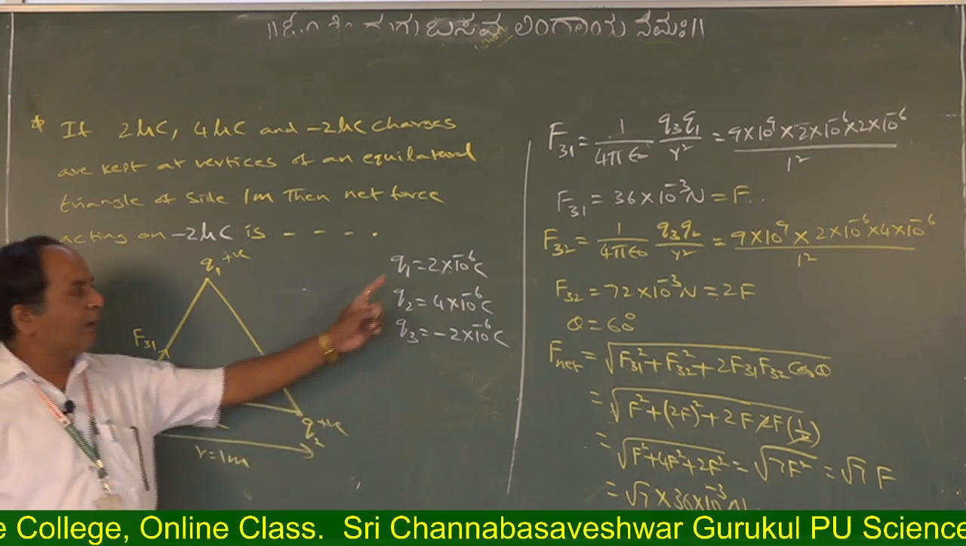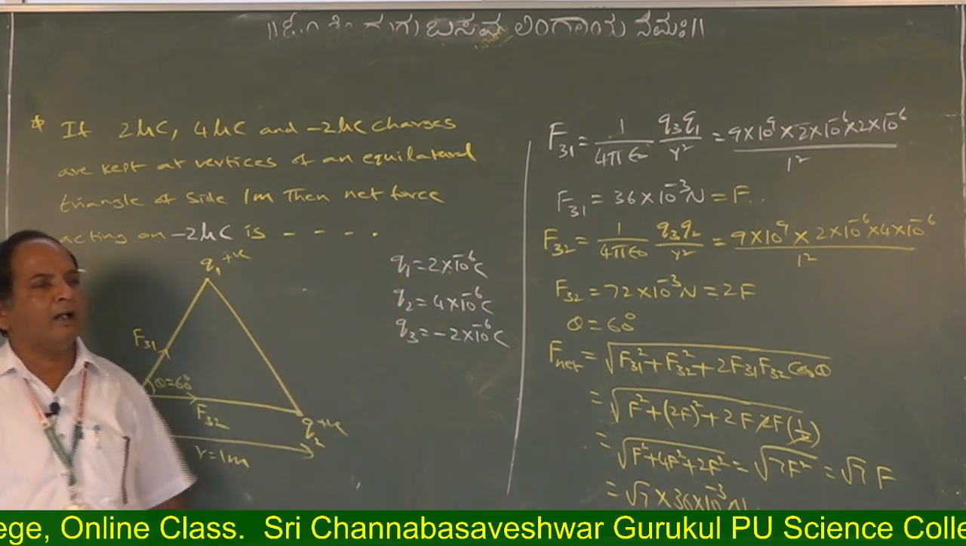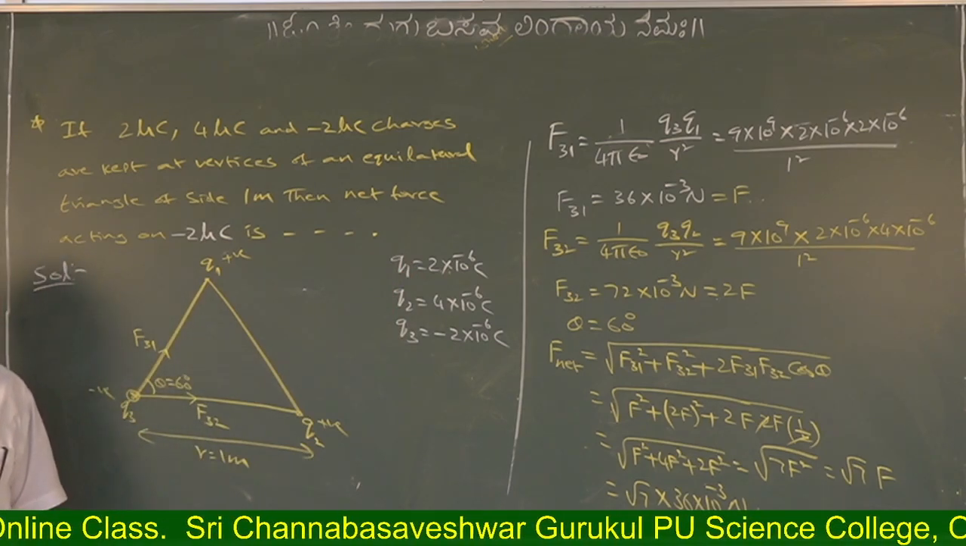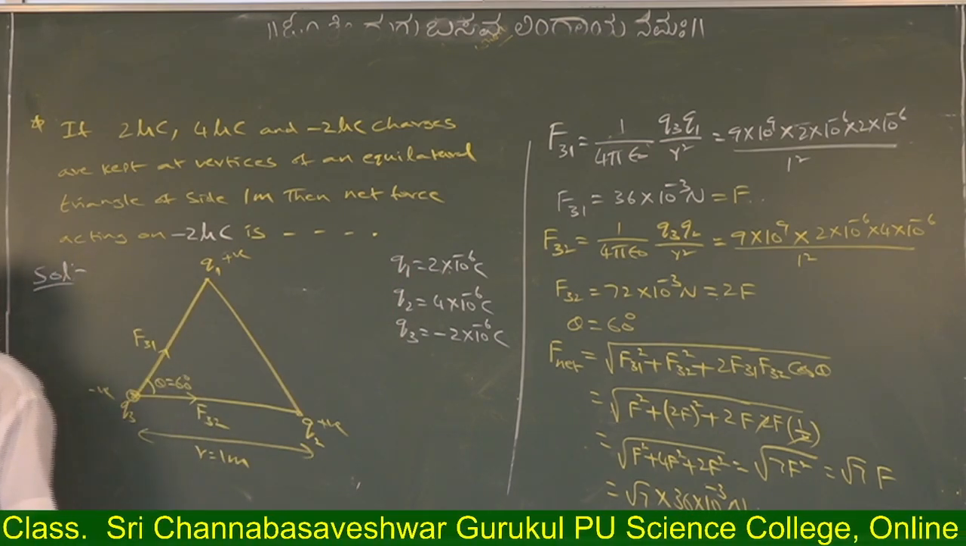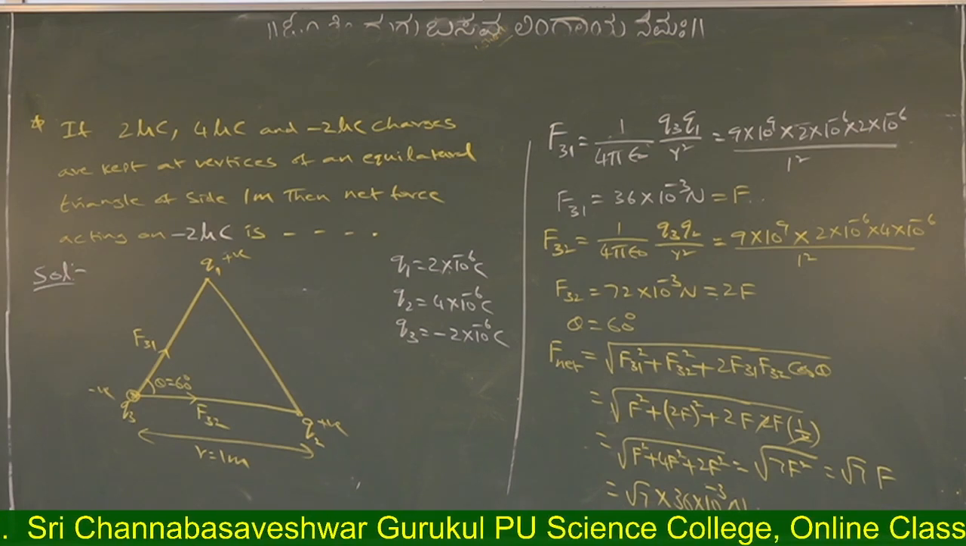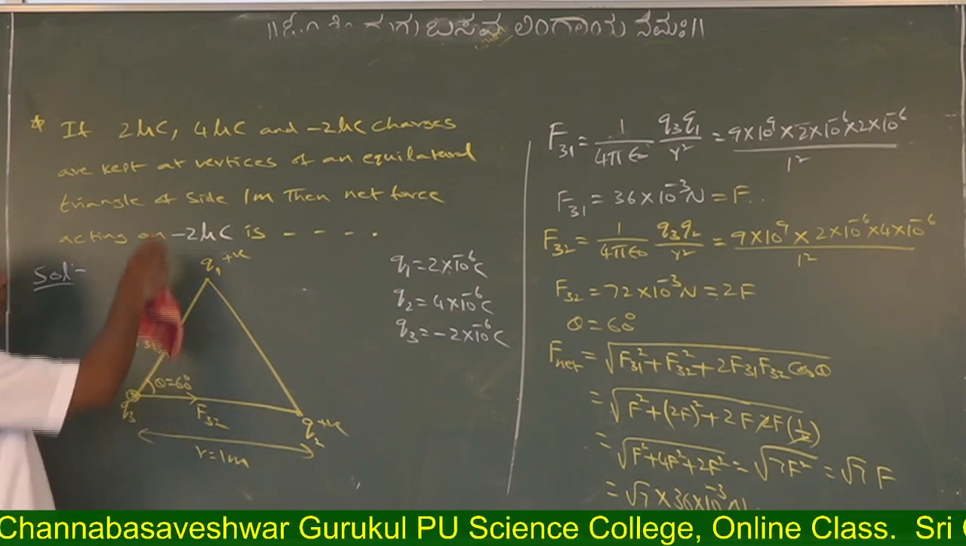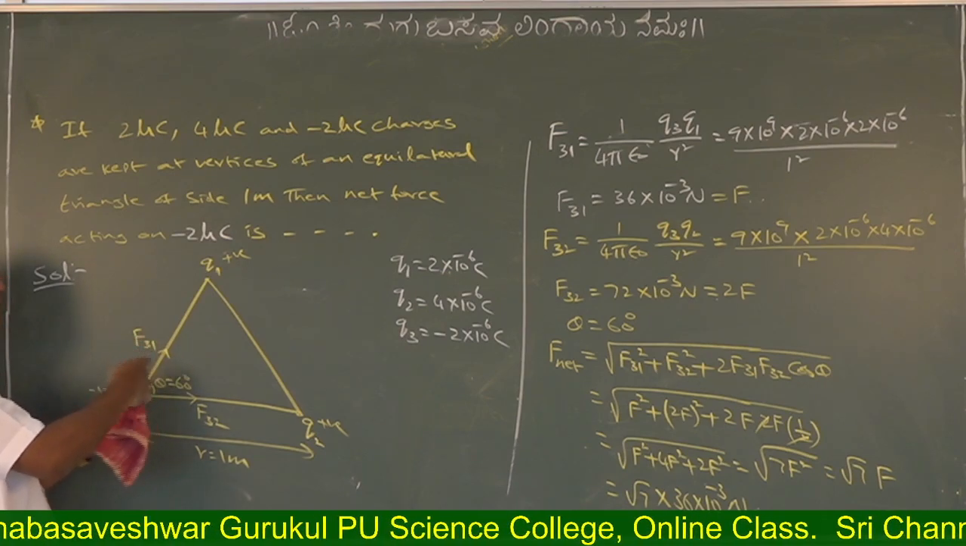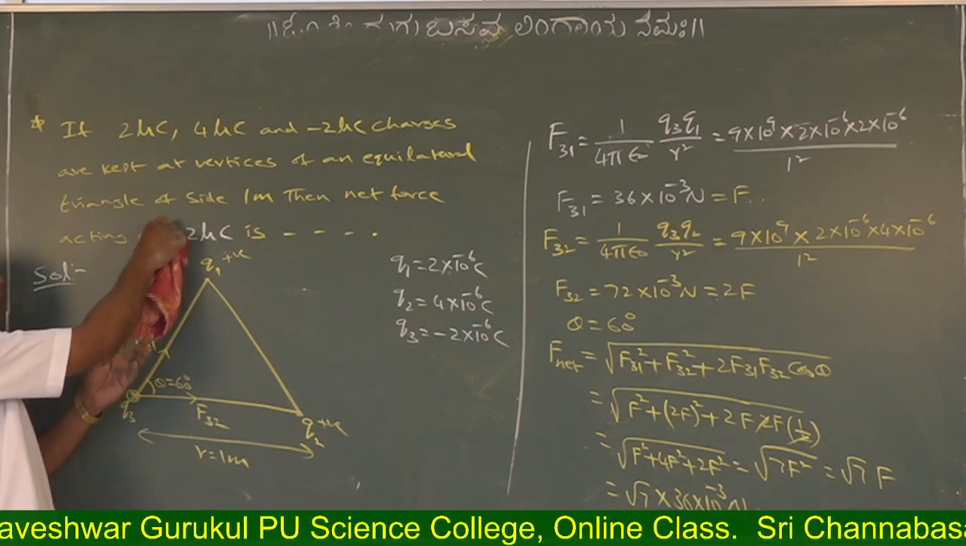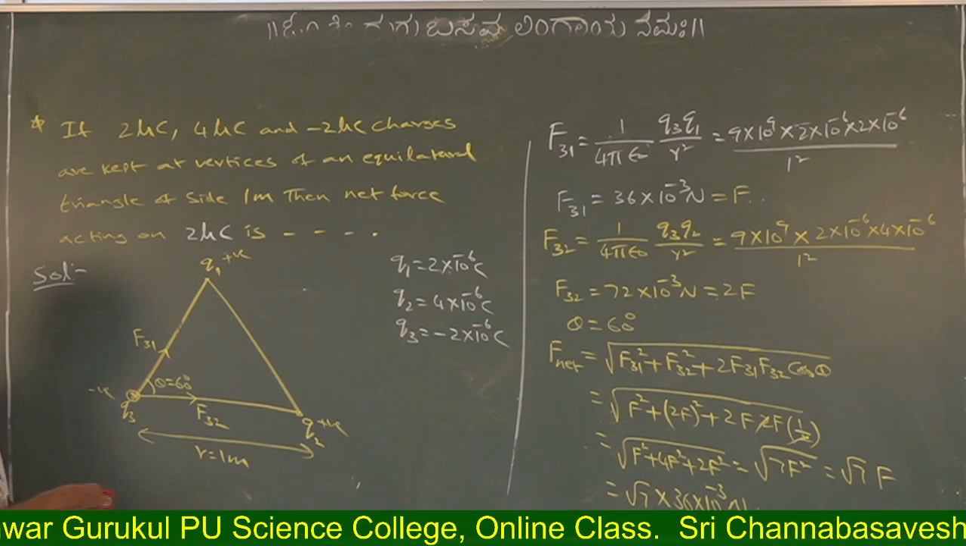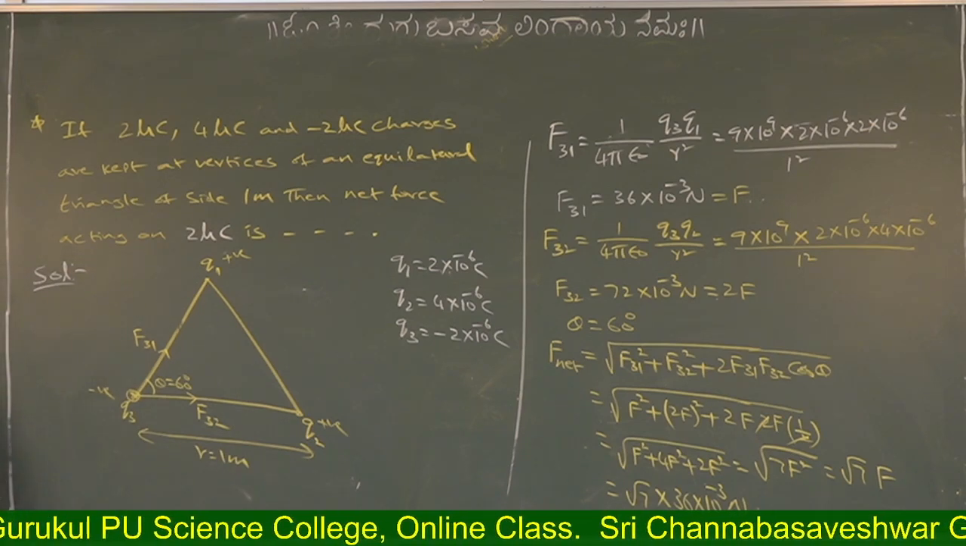Similarly, next another problem. Try to find out the force acting on 2 into 10 to the power of minus 6 coulomb, which means 2 microcoulomb.